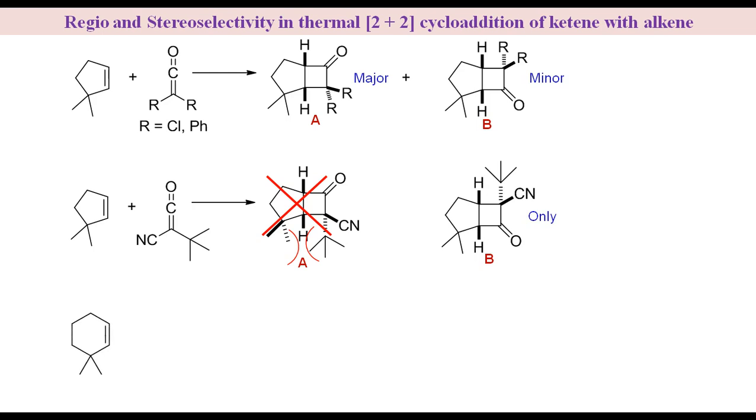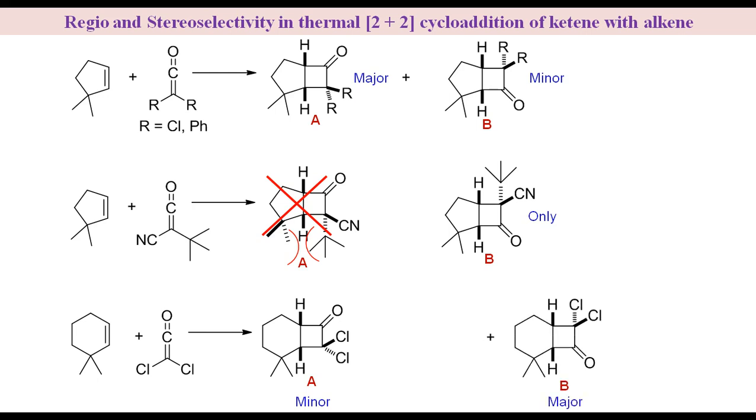Reaction of 3,3-dimethyl cyclohexene with dichloroketene gives regioisomer A as minor and regioisomer B as major.